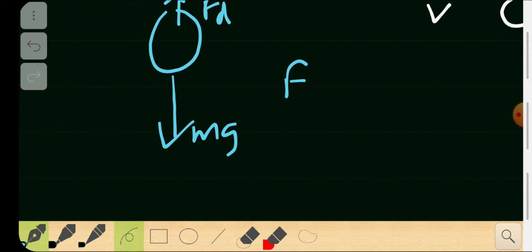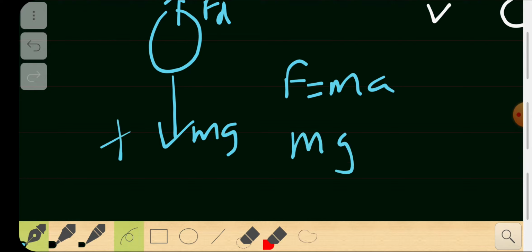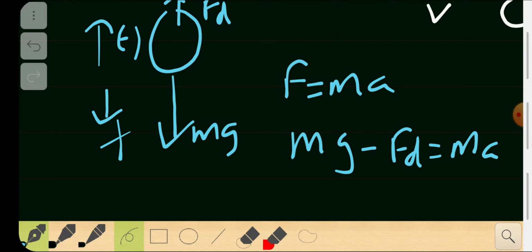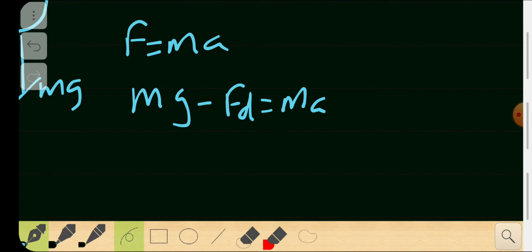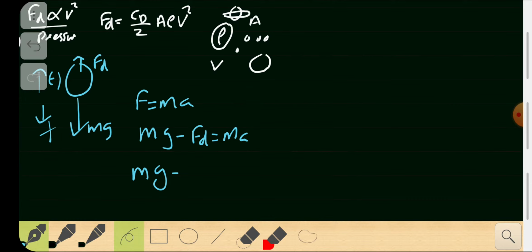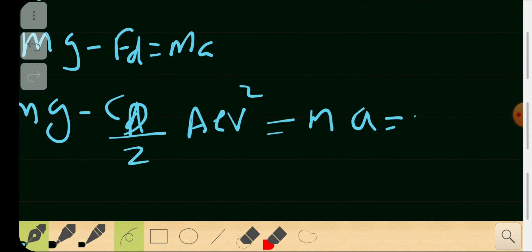So you can write F equal to ma, with mg taken as positive and up taken as negative. mg minus F drag must be equal to ma. Substituting the value of F drag, C_D by 2 A rho v squared, ma can be written as m times dv by dt.